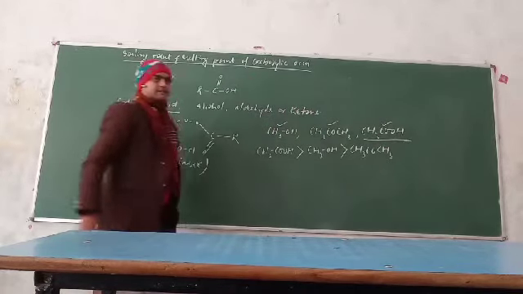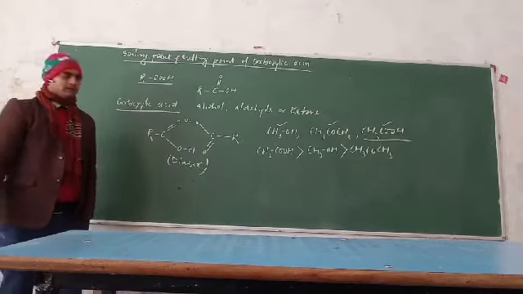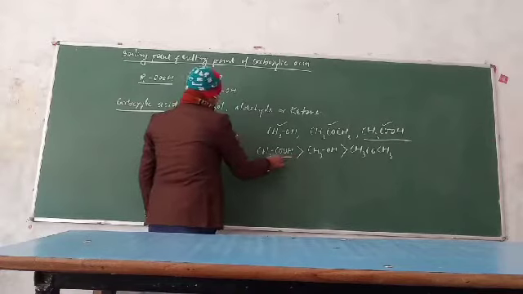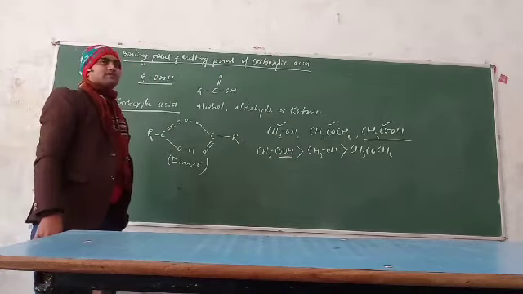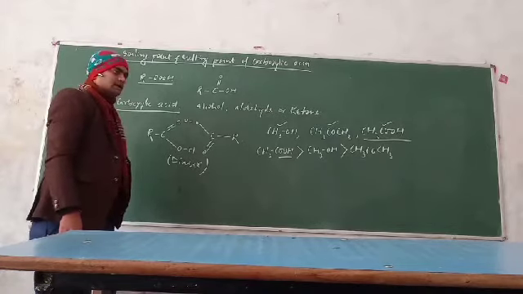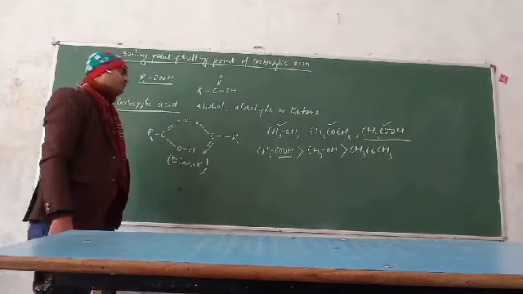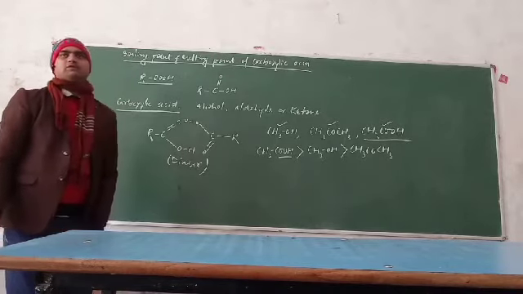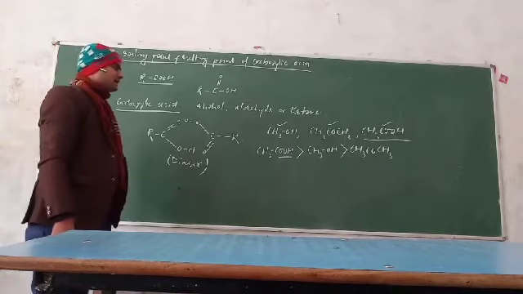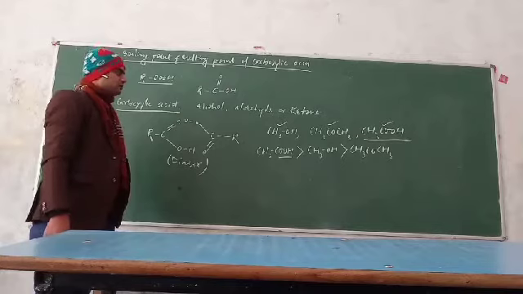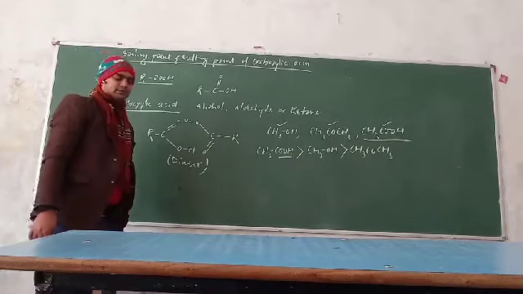This is the decreasing order of the boiling point of these compounds. Here the carboxylic group is present, so the boiling point will be greater in the case of acetic acid. And in the case of methanol, the boiling point will be high due to high polarity and strong intermolecular hydrogen bonding. So the acetic acid has a higher boiling point than methanol and acetone.